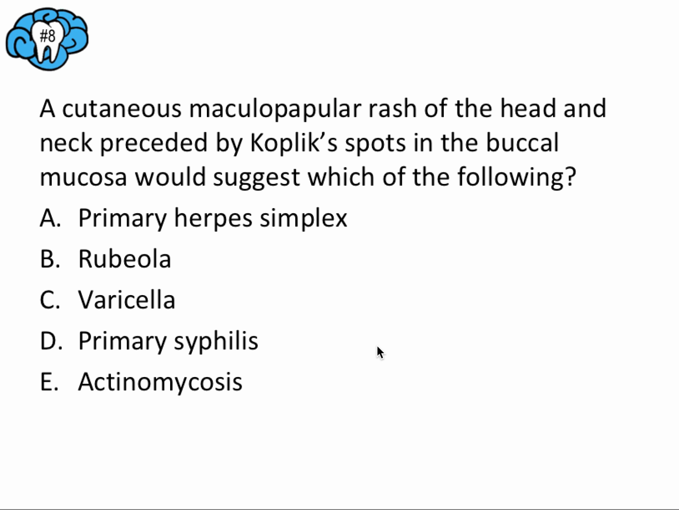All right, question number 8. A cutaneous maculopapular rash of the head and neck preceded by Koplik spots in the buccal mucosa would suggest which of the following? A. Primary herpes simplex, B. Rubeola, C. Varicella, D. Primary syphilis, or E. Actinomycosis. So go ahead, pause the video, and then we'll talk about this.